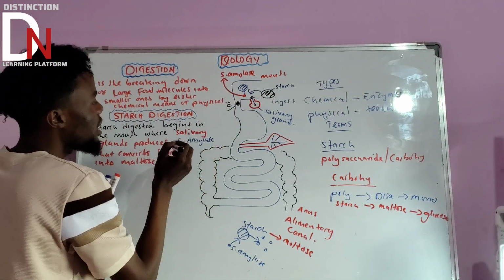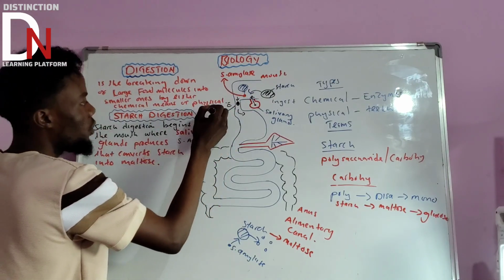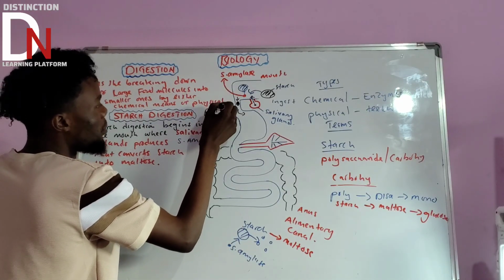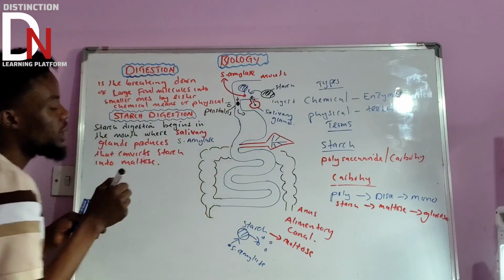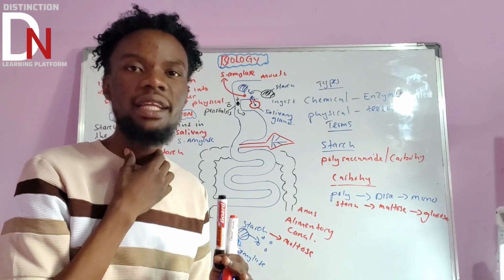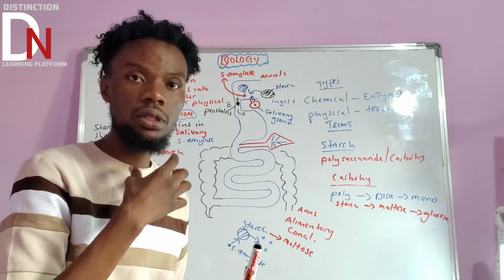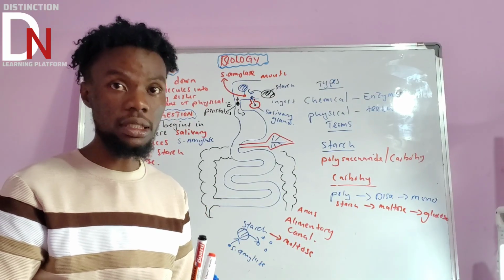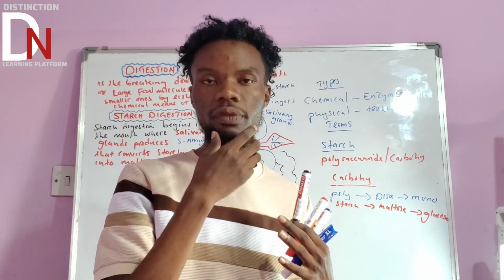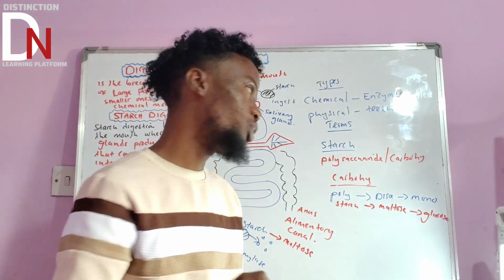So let us show something here. If this is the esophagus, for the food molecule to move from the mouth up to the stomach, it will follow the process called peristalsis. Peristalsis is the process in which muscles on the neck relax and contract in order to move the food molecules from the mouth into the stomach. You need to understand that. The food molecule passes through the esophagus by peristalsis.